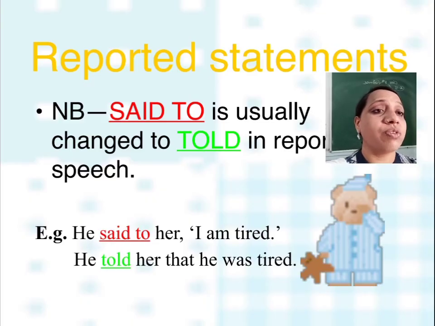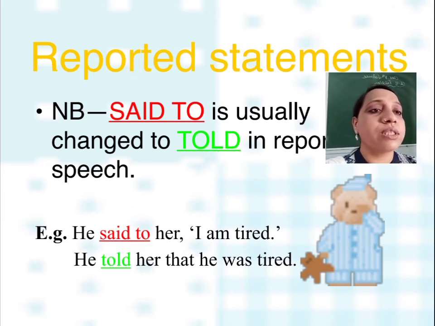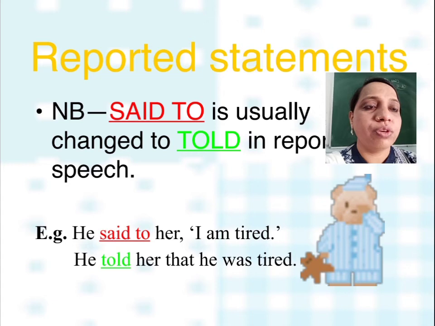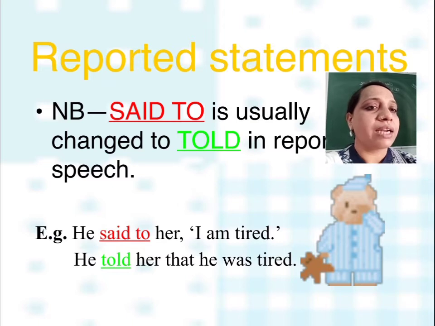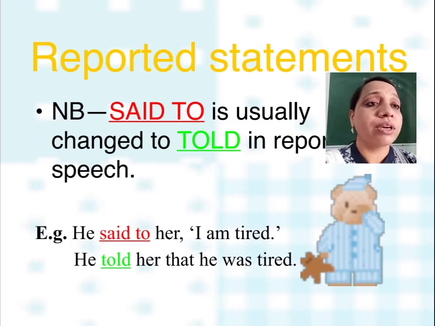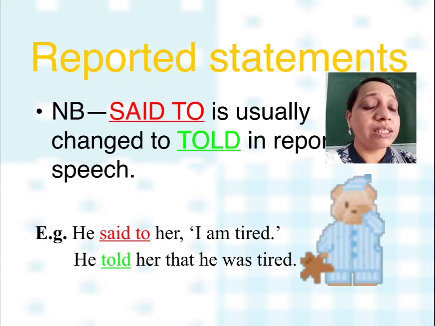First of all, remember, whenever you are converting direct to indirect speech, you first have to convert the reporting verb. Said to is used whenever a speaker and listener are both in the sentence, as you can see in the example. So said to will convert into told. He said to her.